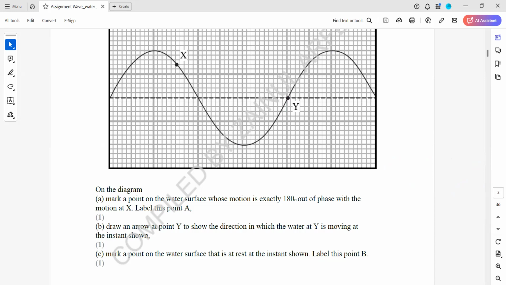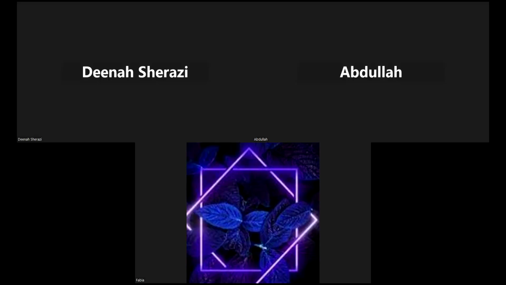So in part A, what we have to do is mark a point on the wave which is exactly 180 out of phase. How can it be done? I'll give different examples.